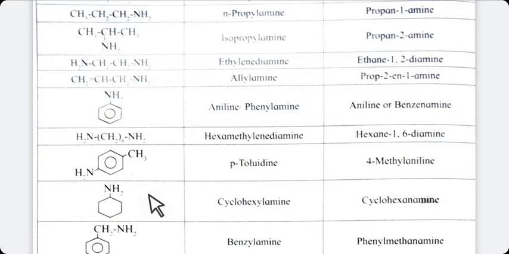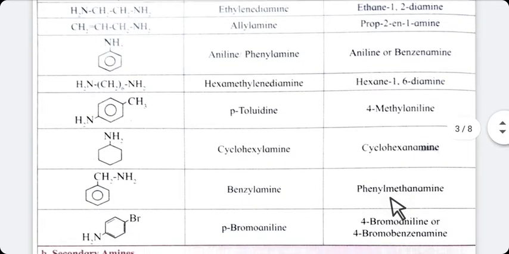Now next, from alkanamine you can name it cyclohexanamine. Hexane means 6 carbon atoms, cyclo means ring, and no conjugated bonds are there, that's why it is cyclohexane, and NH2 group is there, that's why it is cyclohexanamine.